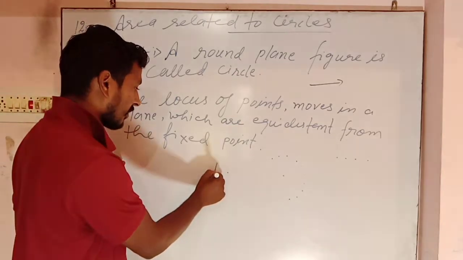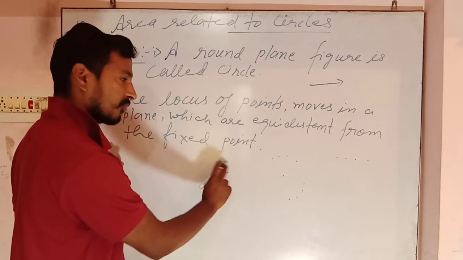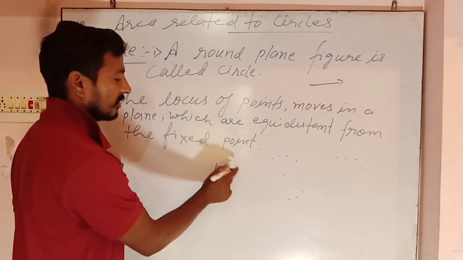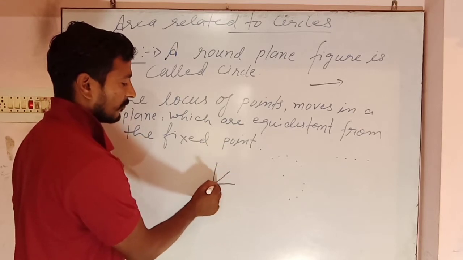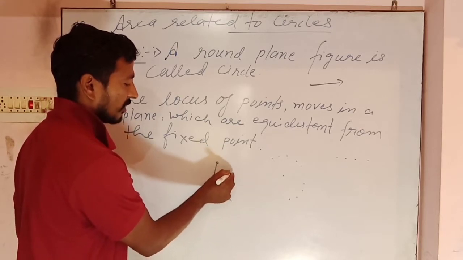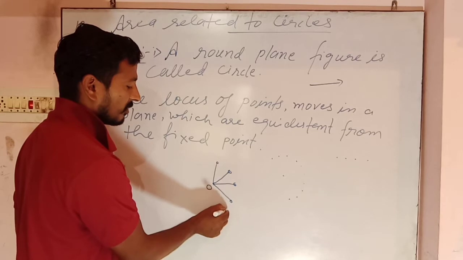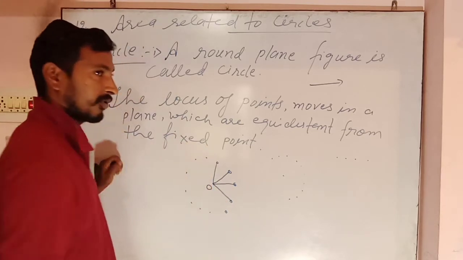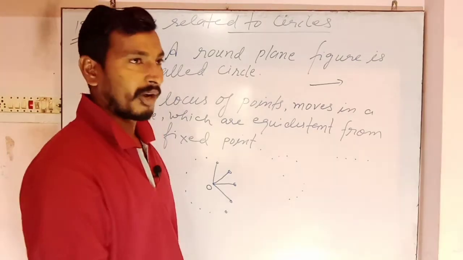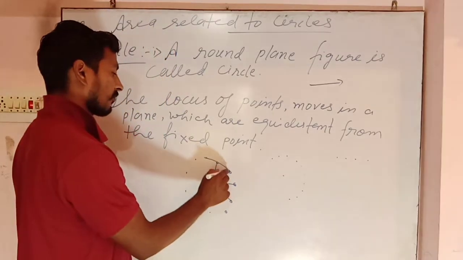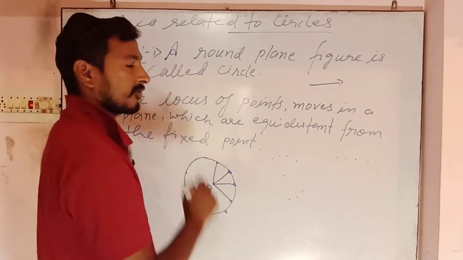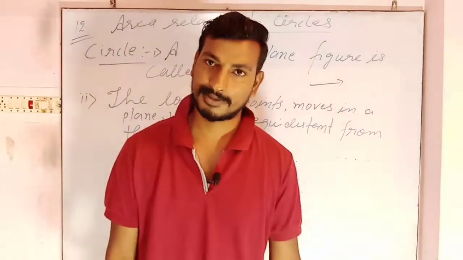So now the distance between these 2 points is equal to the distance between these 2 points, and so on. So these are the points. Now when you combine these points, you will get one figure, and this figure is called circle itself.